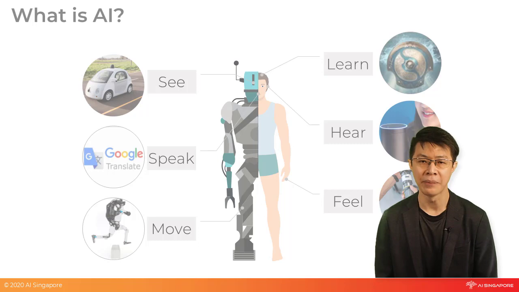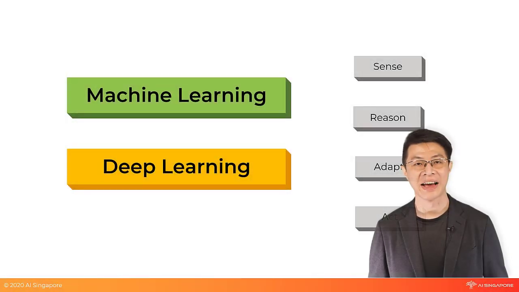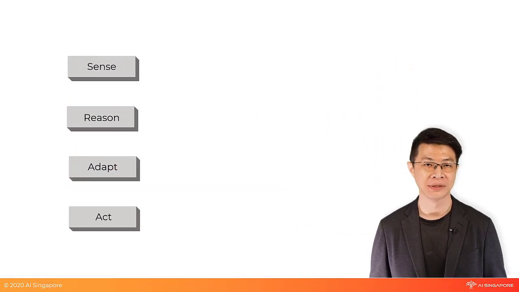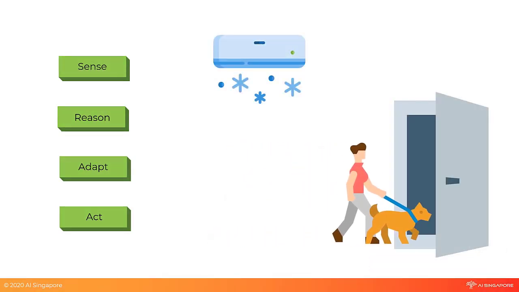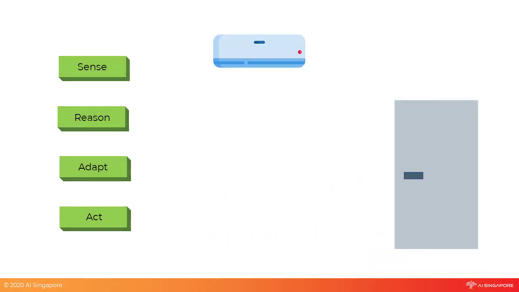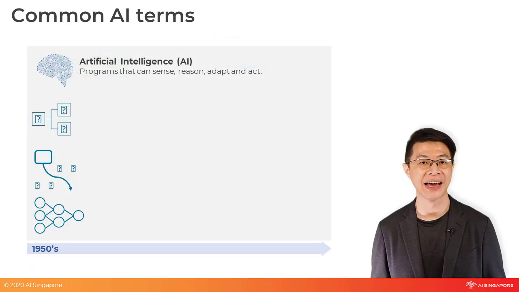But before we go deeper, let me share with you some common terms that people use when they are talking about AI. When you read about AI, you might come across different terms, such as machine learning and deep learning. They are all related. Again, AI is used to describe any programs that can sense, reason, adapt, and act. Even a simple rule-based system, such as automatically turning off aircon when it senses that you leave the house, is considered AI.